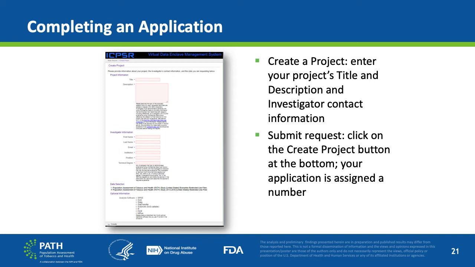The investigator or sponsor must hold a terminal degree. If without a terminal degree, investigators should enter No in the terminal degree box and name the sponsor in the description box above and describe the sponsor's related experience. Then, the last item on this page is to select the data, and then click on the Create Project button. Your application will be assigned a number, and this will always be your project number.